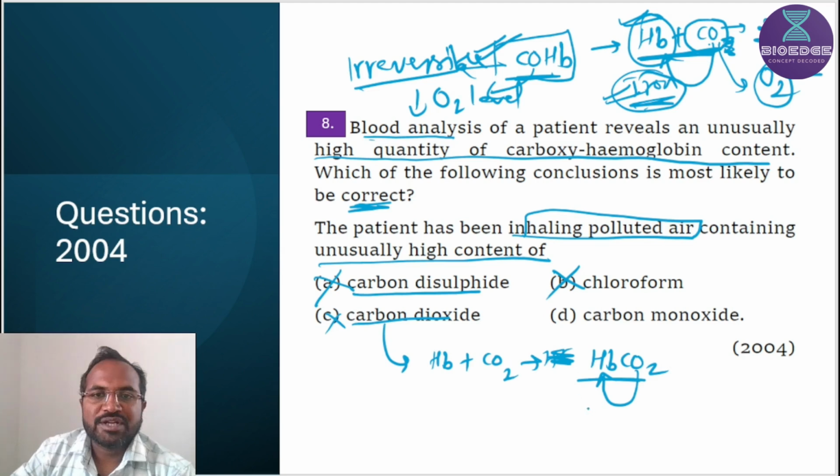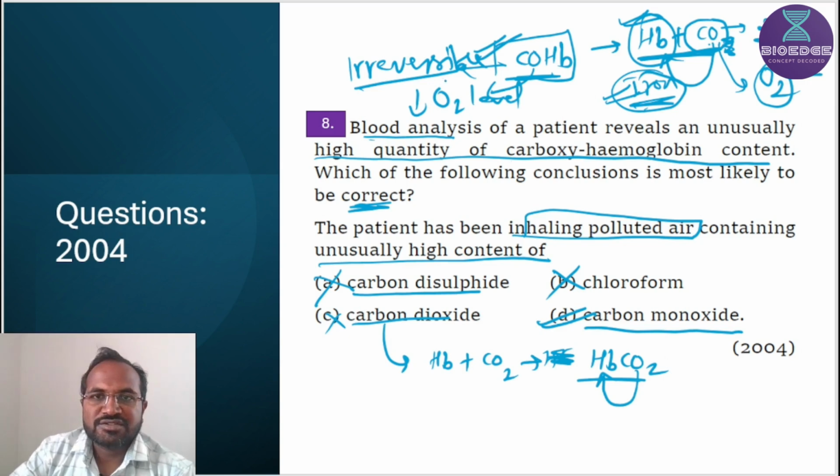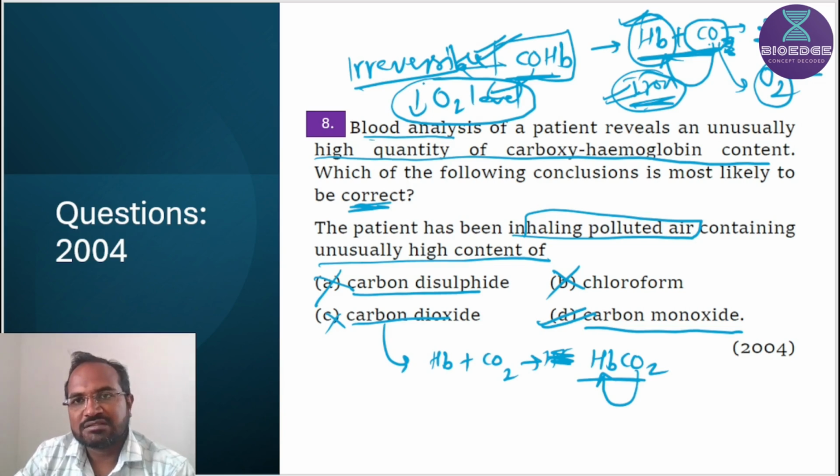That's why it is called carbaminohemoglobin. So it is not the answer. Then the next one is carbon monoxide. So carbon monoxide is the correct answer. So D is the correct option, and this carbon monoxide binding results in a decrease in oxygen level. That's why it is also called carbon monoxide poisoning.